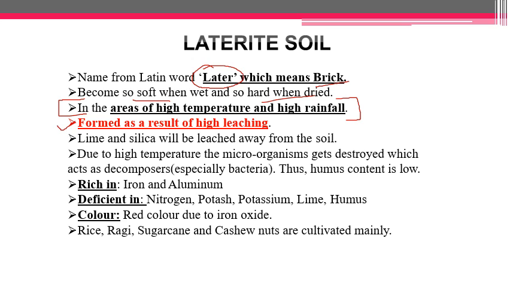It is one of the characteristics, formed as a result of high leaching. Very high amount of leaching is found in this kind of soil. Lime and silica are leached away because of very high amount of rainfall.